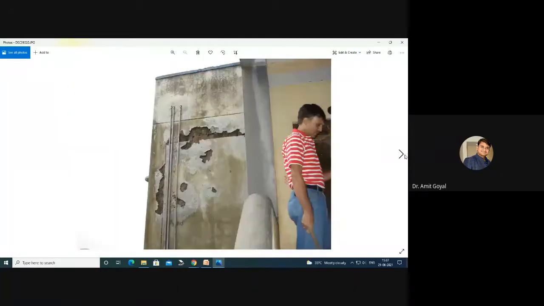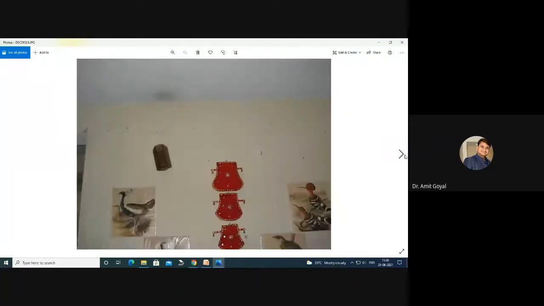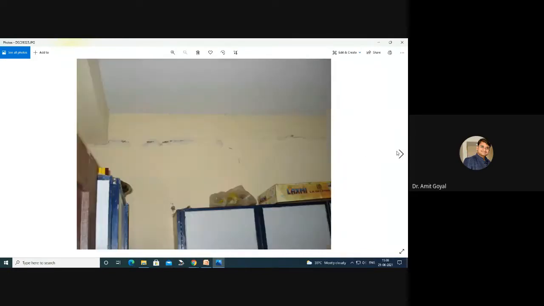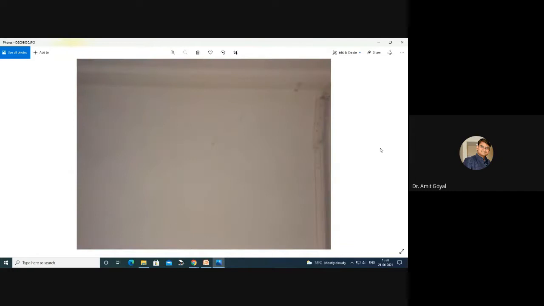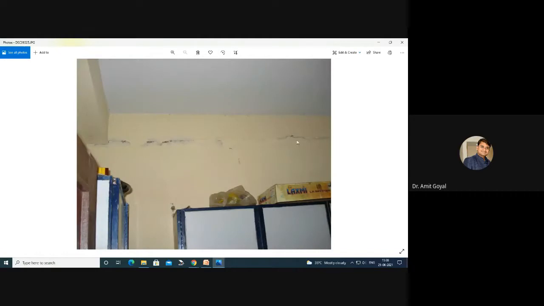I want to show one shear wall crack. So these are some of the cracks. These are not structural cracks. Why do these cracks appear in the building? Because after building the beams and columns, these walls are erected. So at the joint between this beam and this wall, they fill up some mortar, and because of the rocking, the mortar came out, and you see this crack. So this is not a structural crack. This is just a joint between the beam and the wall.